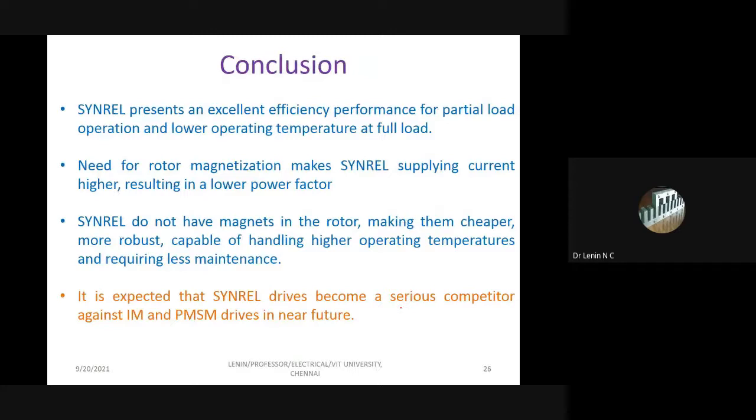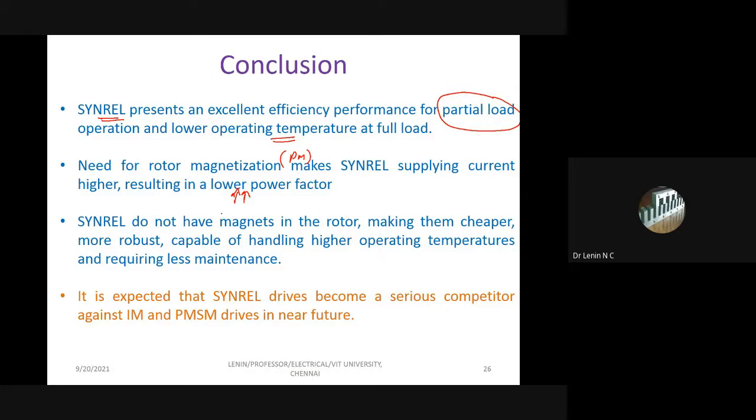As far as this first session conclusion is concerned, what I am going to conclude is that synchronous reluctance technology is going to be best for partial loading conditions in terms of temperature as well as efficiency. And the need for rotor magnetization, that is, having a permanent magnet in the machine to increase the power factor.